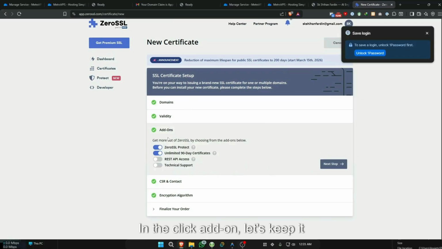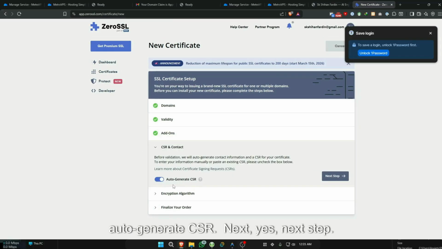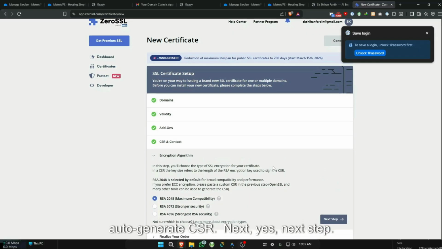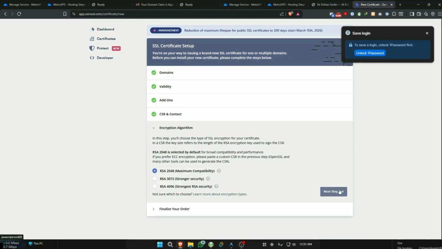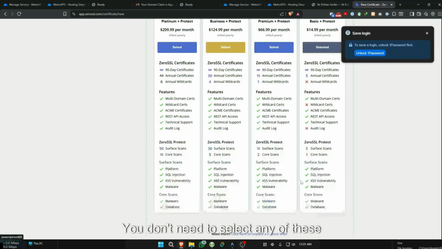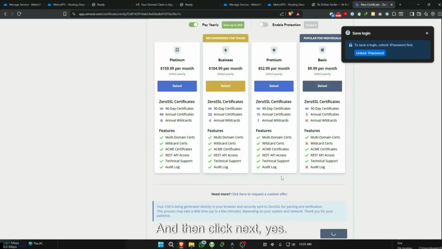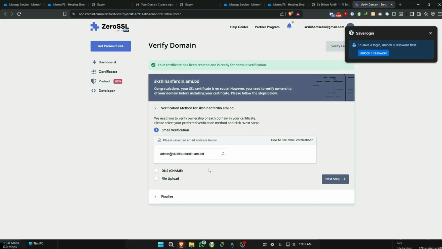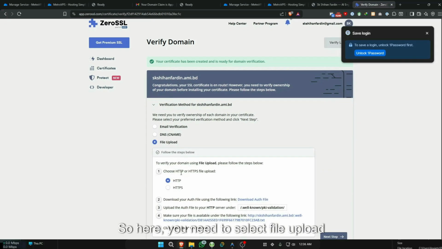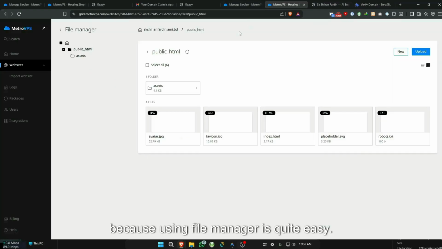In the add-on, let's keep it auto generate CSR. Next, yes, next step. Here just click next step. You don't need to select any of these plans, and then click next. Yes, now it's confirmed. So here you need to select file upload, because using file manager is quite easy. So